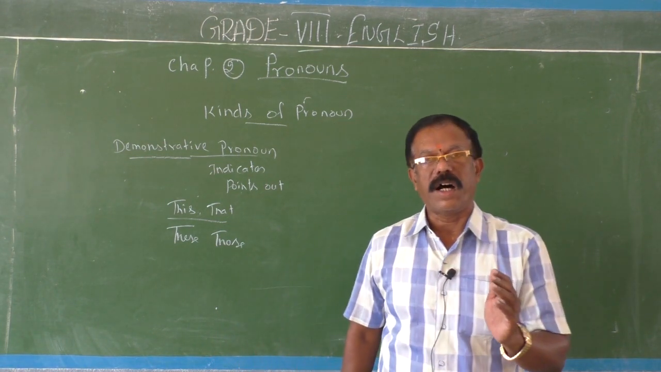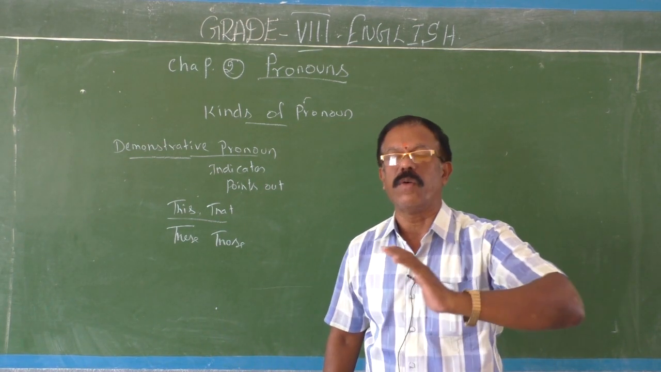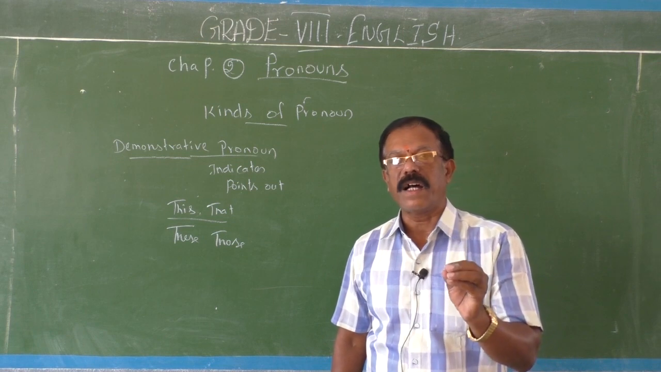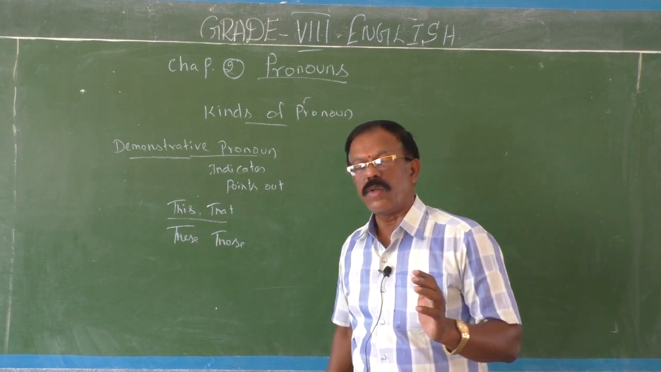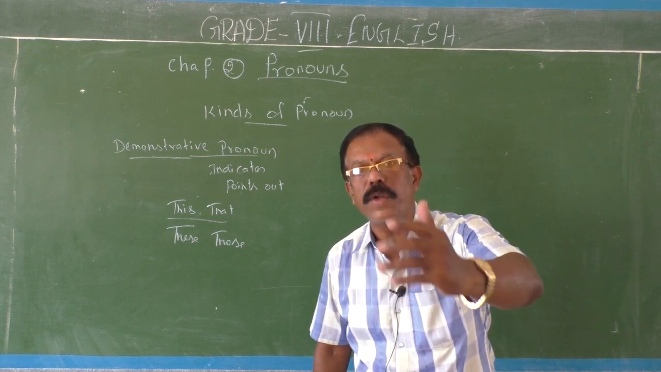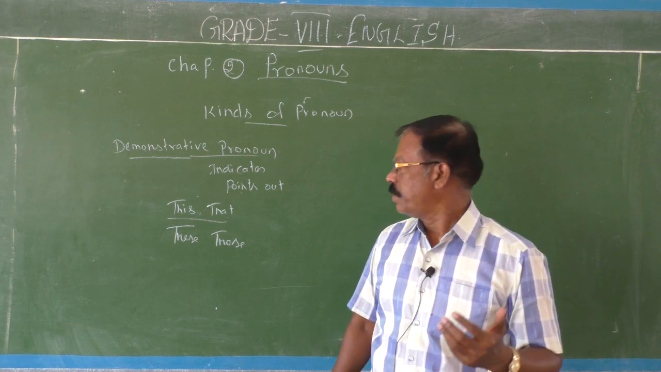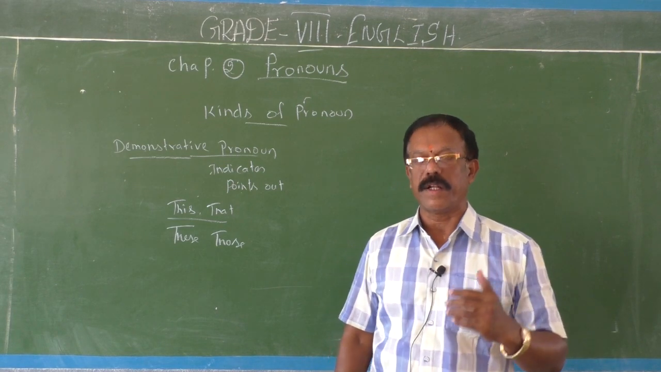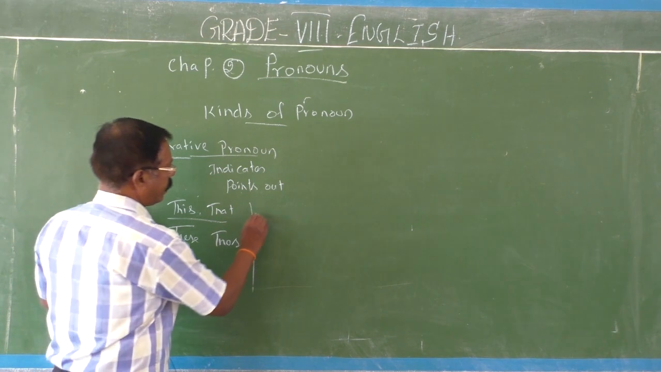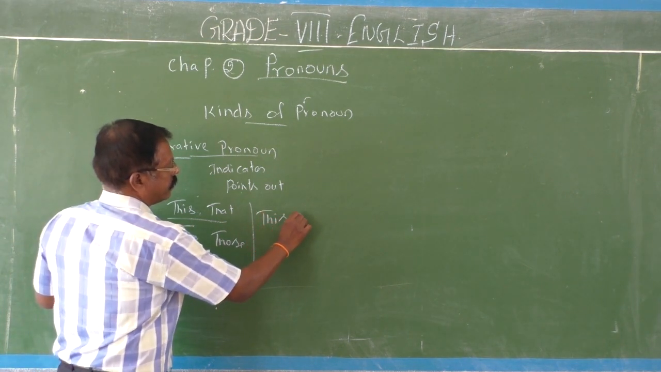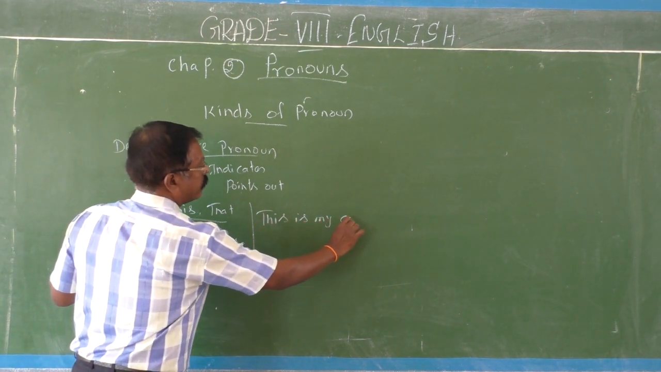This and that are always used with singular nouns. These and those are always used with plural nouns. For example, this is my car.